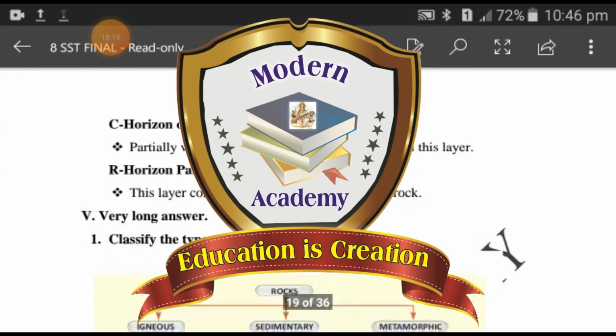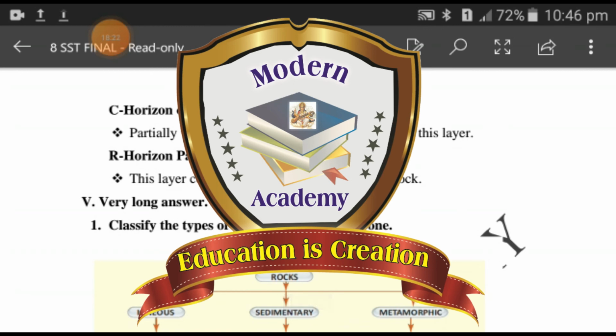C horizon or parent rock. Partially weathered parent material accumulates in this layer. R horizon or parent rock. This layer consists of unweathered part of bedrock.